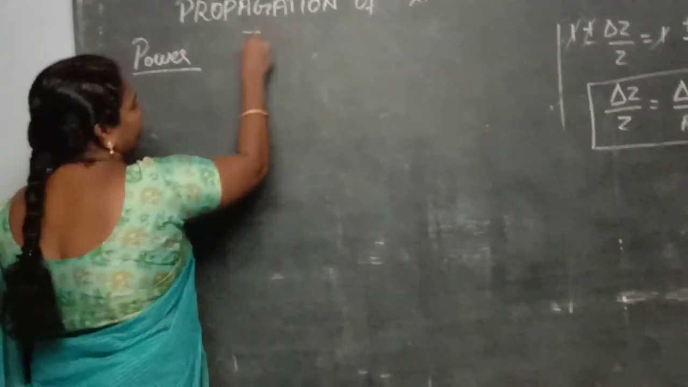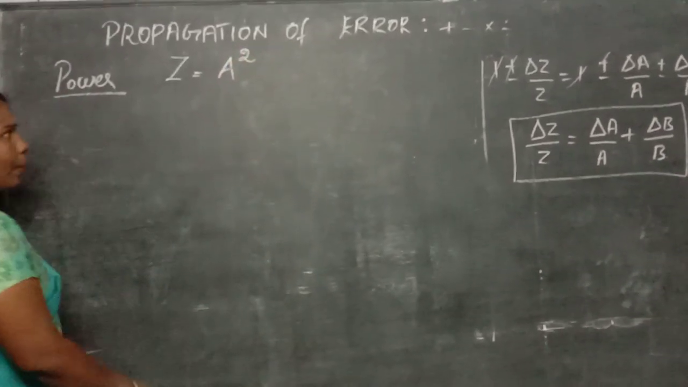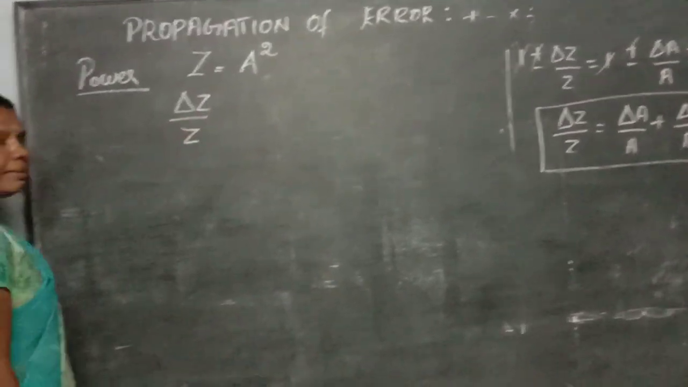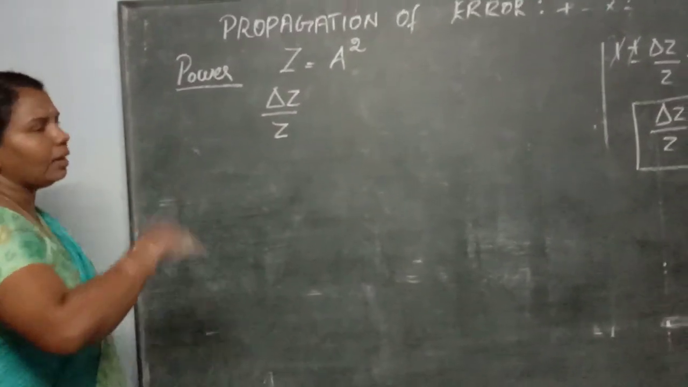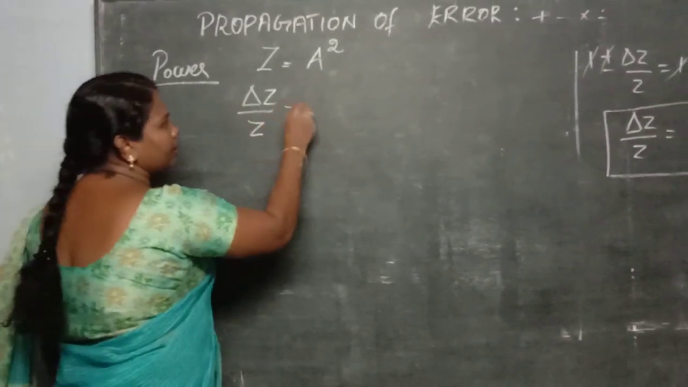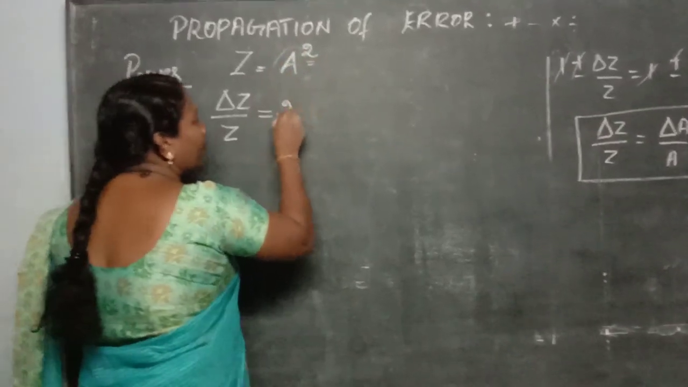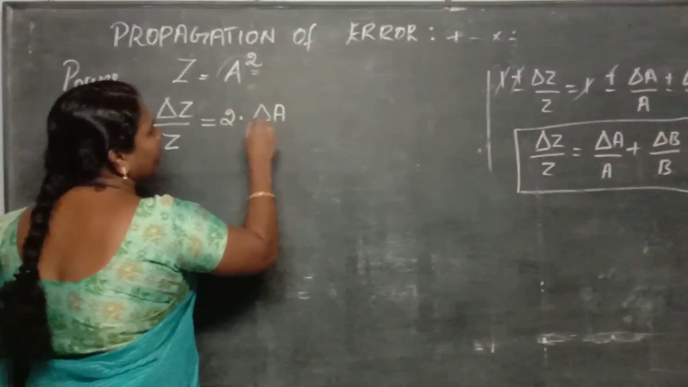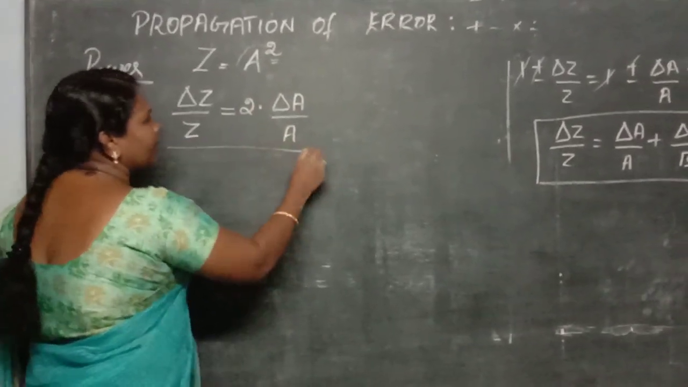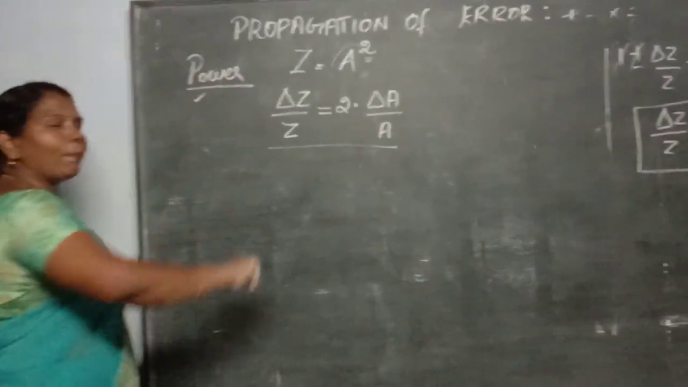For example, let us take here Z is equal to A square. So how will you write in the term of the power? You just write the maximum relative error. What is the relative error formula? Absolute error divided by the true value, that is delta Z divided by Z, which is equal to, if it is having the power, what you have to write? Multiply the relative error. So 2 into delta A divided by A. So this is the term to write the maximum relative error in the power concept.